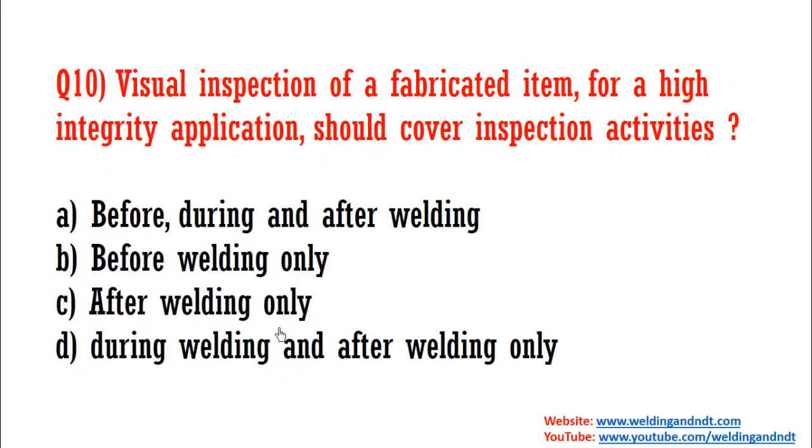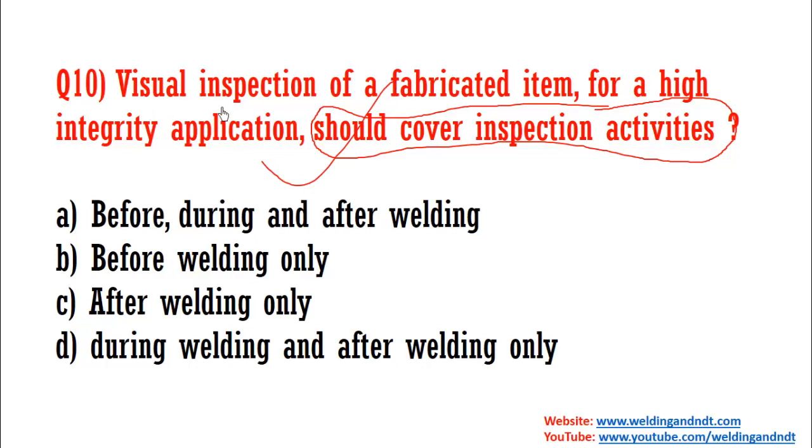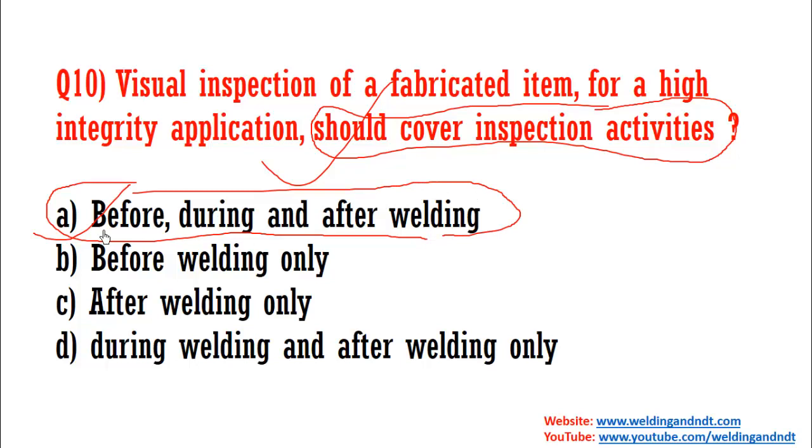Now question number 10. Visual inspection of a fabricated item for a high integrity application should cover inspection activities. So if you have to do the inspection of a very critical, high integrity item, what activity will you do? You will check it before, during and after welding. So in all stages it should be checked if it is a high integrity or a critical component. So A will be the answer.